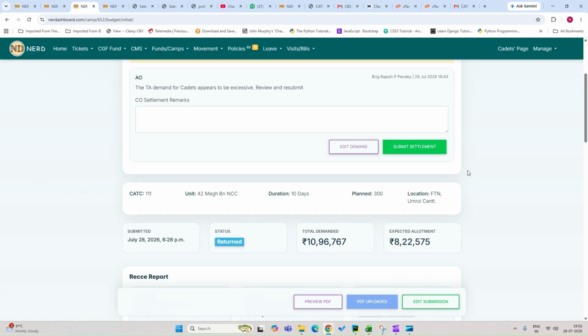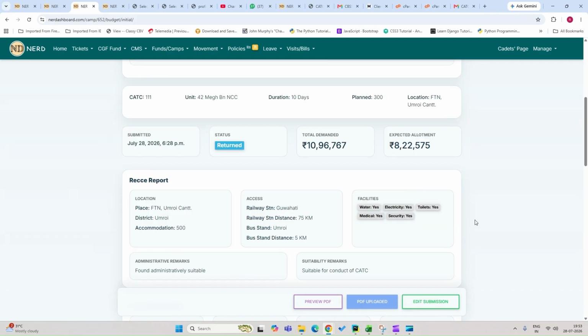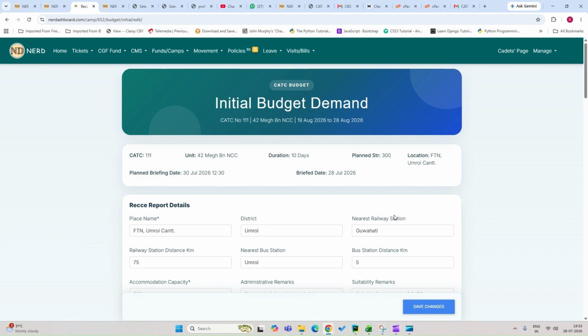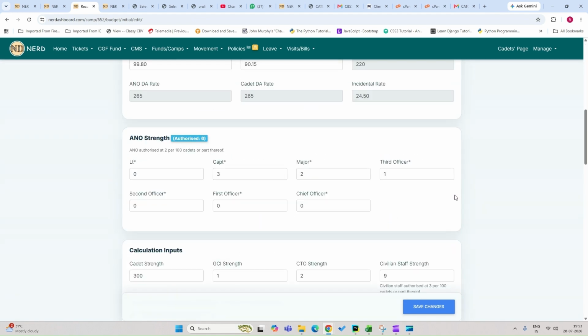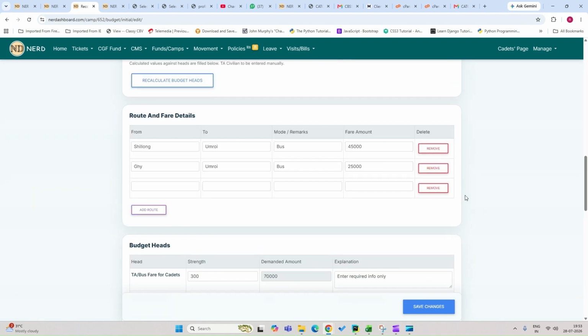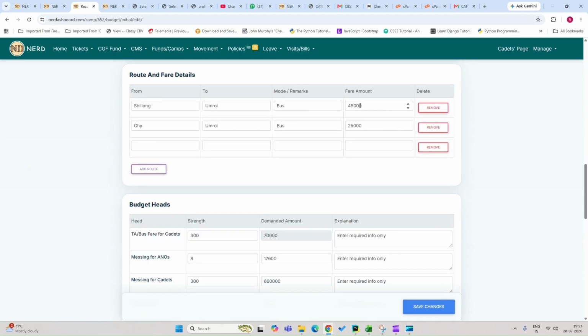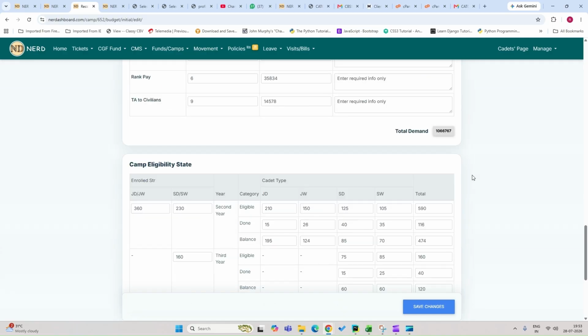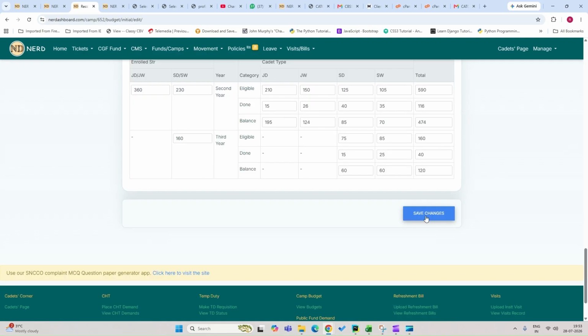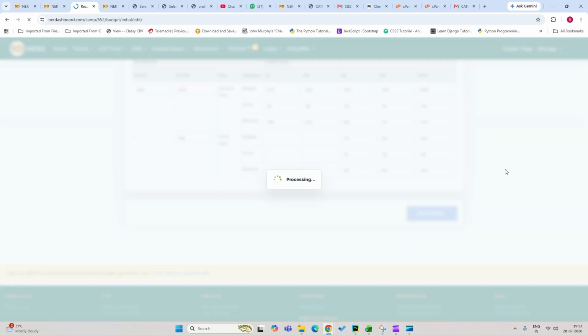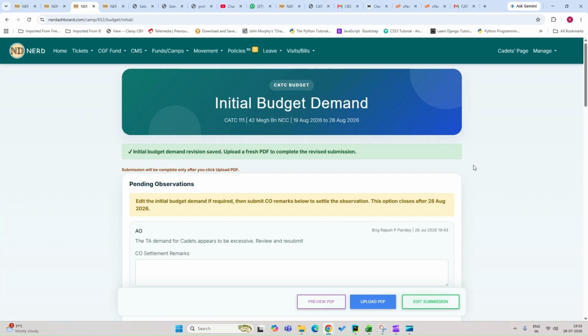So now what the CO should do is that he should edit his demand and he should click on the edit button. The edit page opens, and if the TA has been excessive, then he can review the TA by changing the fare amount. So he makes it lesser, and then he sees that okay, the amount is okay now, and then he can resubmit. The save changes button is pressed to resubmit the demand, and the demand is resubmitted.